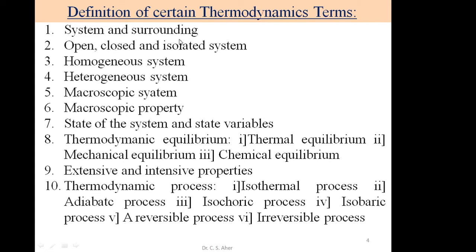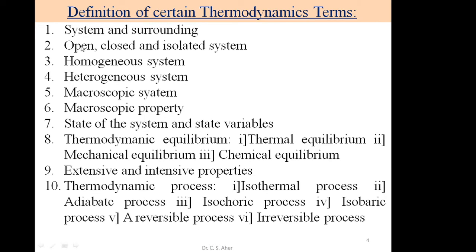And when we consider the third, the isolated system, there is neither exchange of energy nor matter.